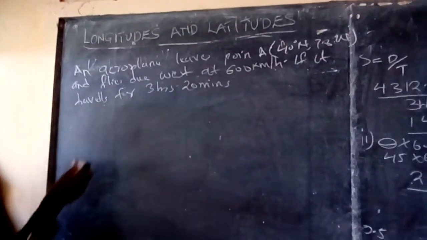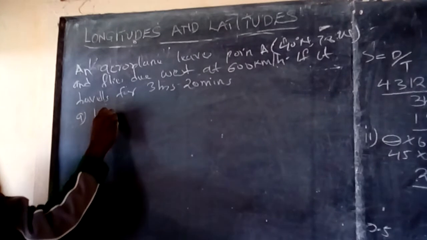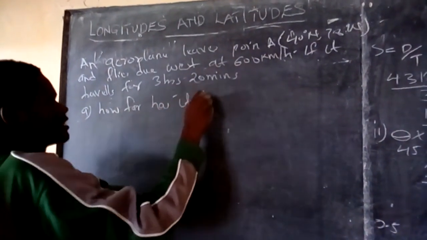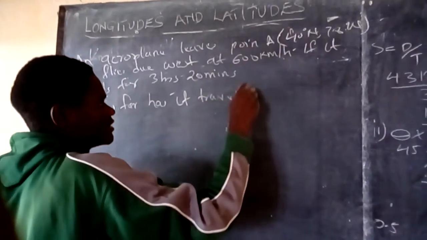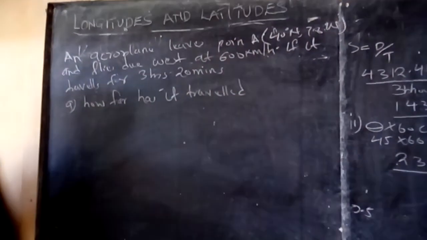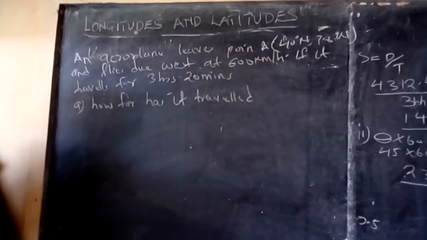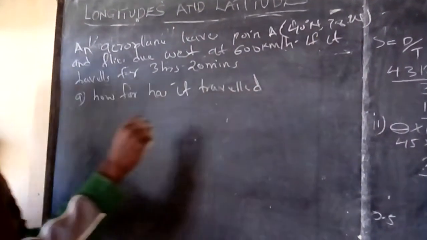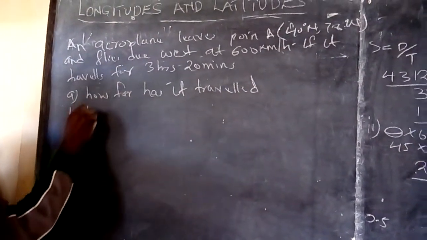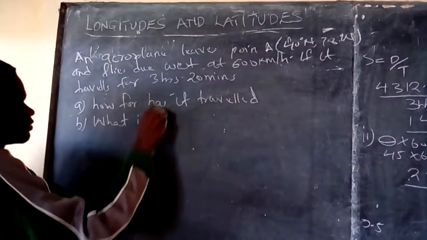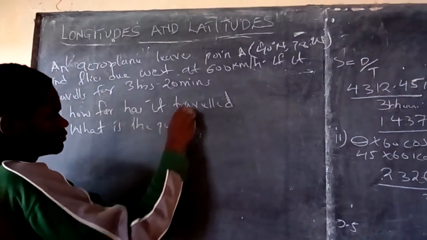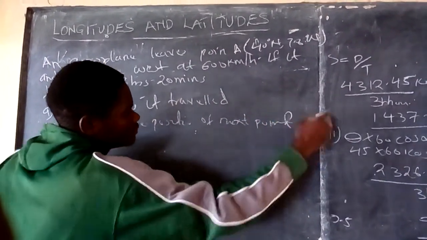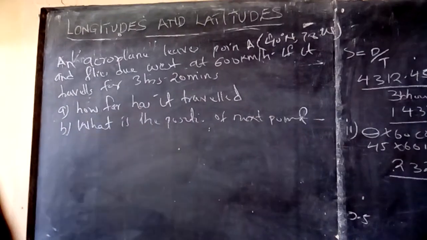Part A, how far has it traveled? Then part B, what is the position of the next point? A very good example now.